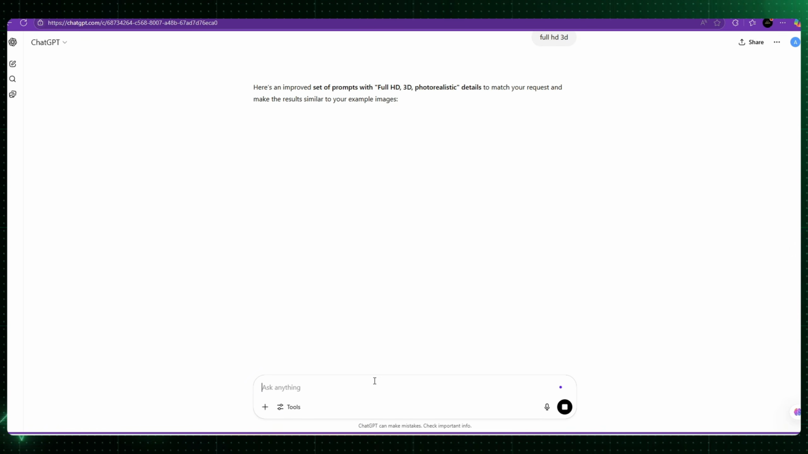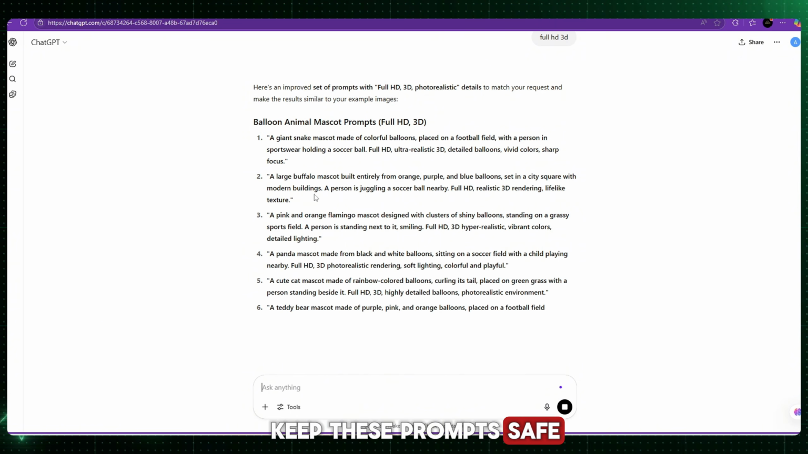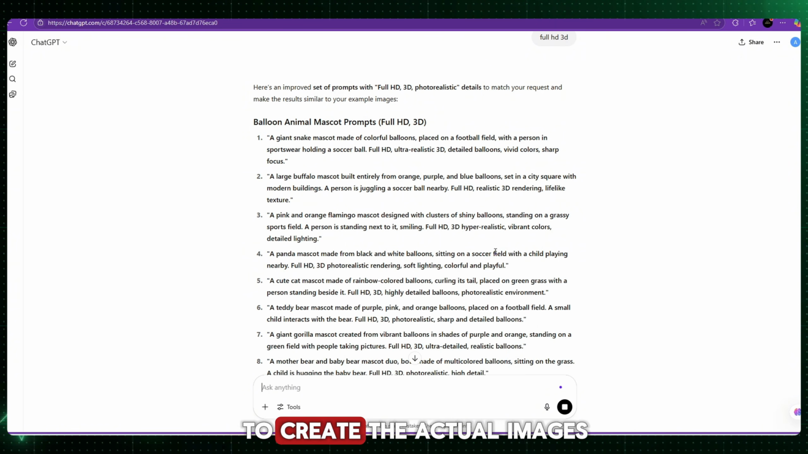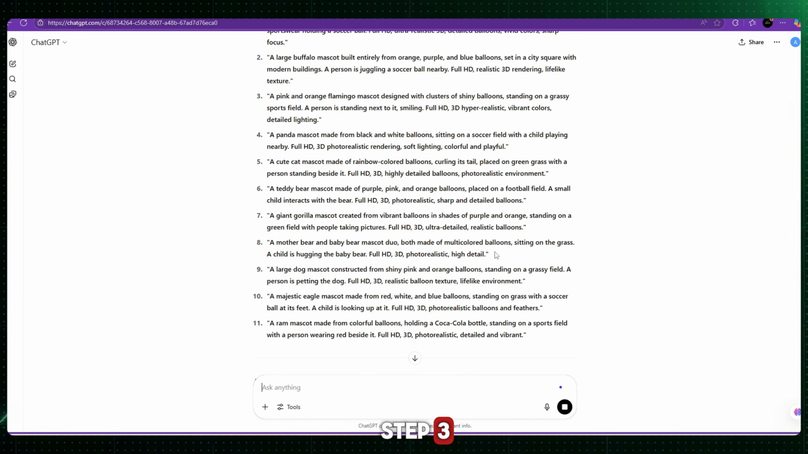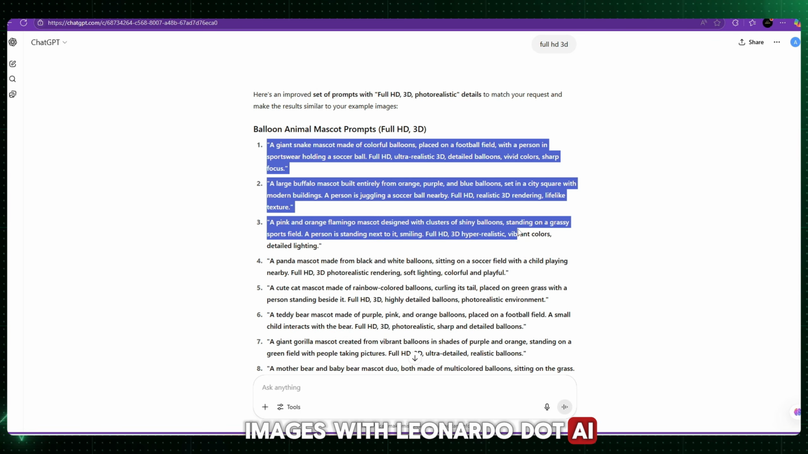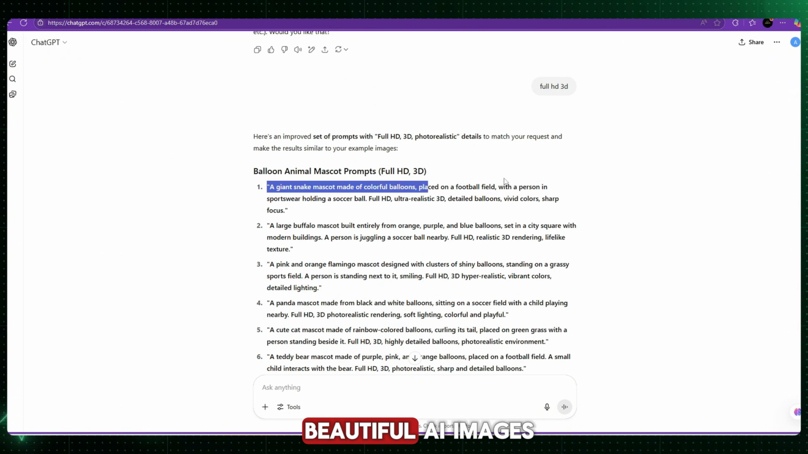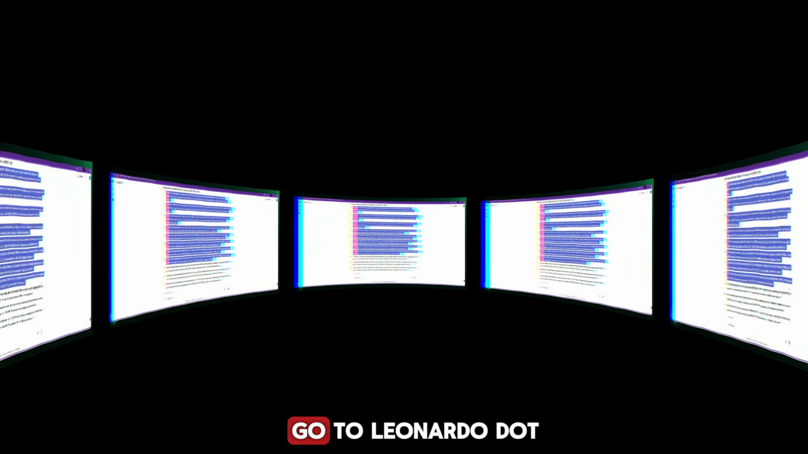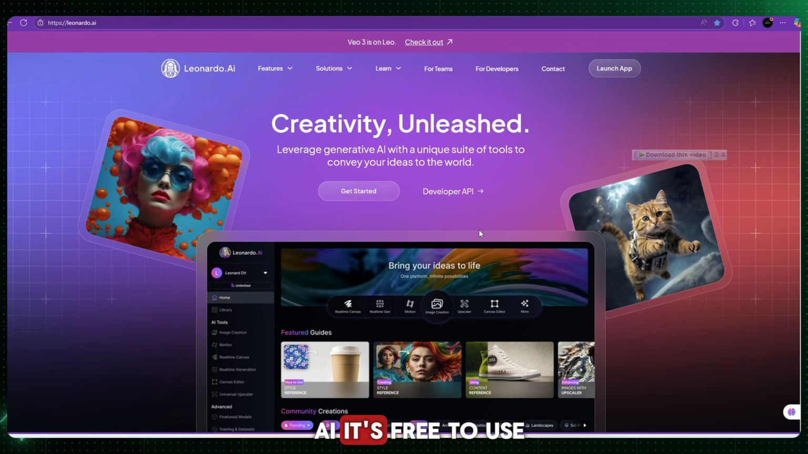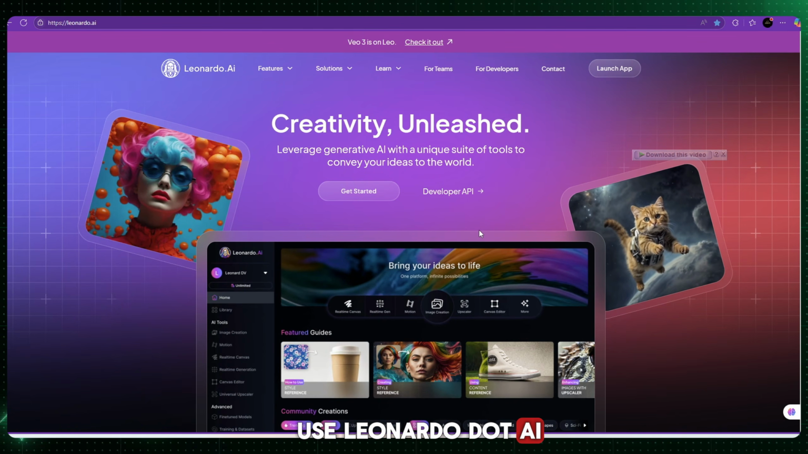3. Save all the prompts. Keep these prompts safe. You'll need them in the next step to create the actual images. Step 3. Create high-quality AI images with Leonardo.ai. Now that you have your prompts, let's turn them into beautiful AI images. Go to Leonardo.ai. It's free to use. Here's how to use Leonardo.ai.